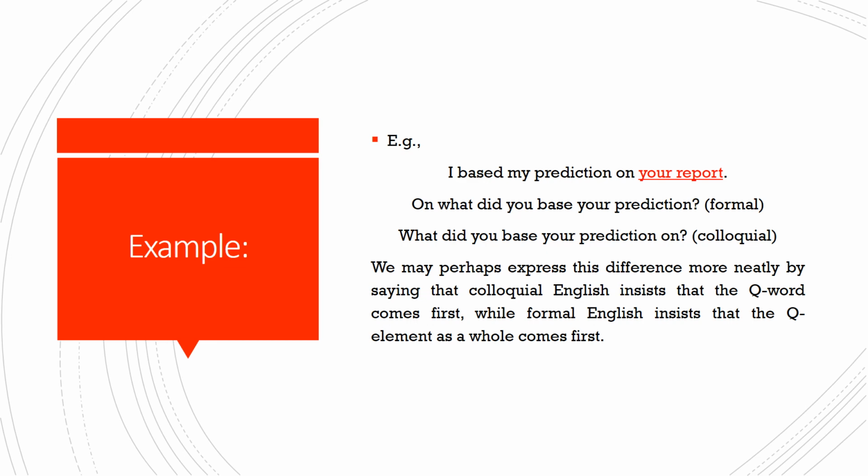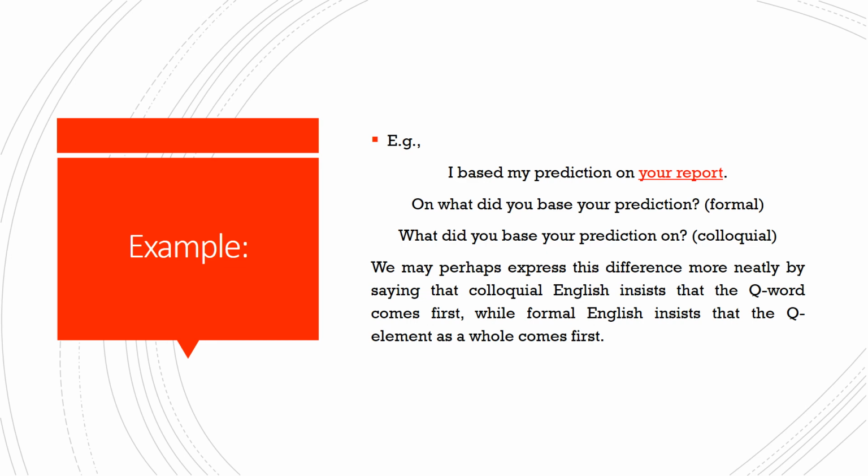Here they said that in English there are two choices for the place of the preposition in the WH question. Either it is going to be put at the beginning of the WH question before the WH word, so the question will be, on what did you base your prediction? And this is formal English.